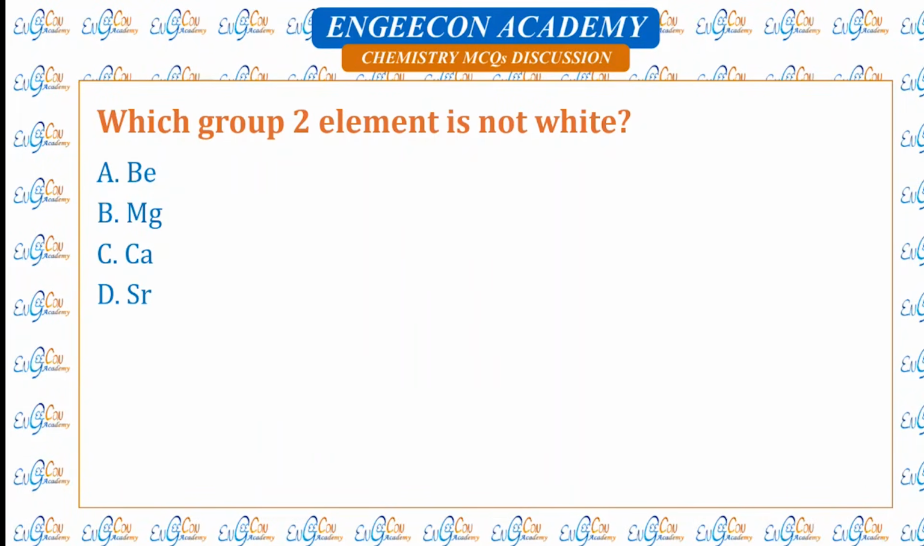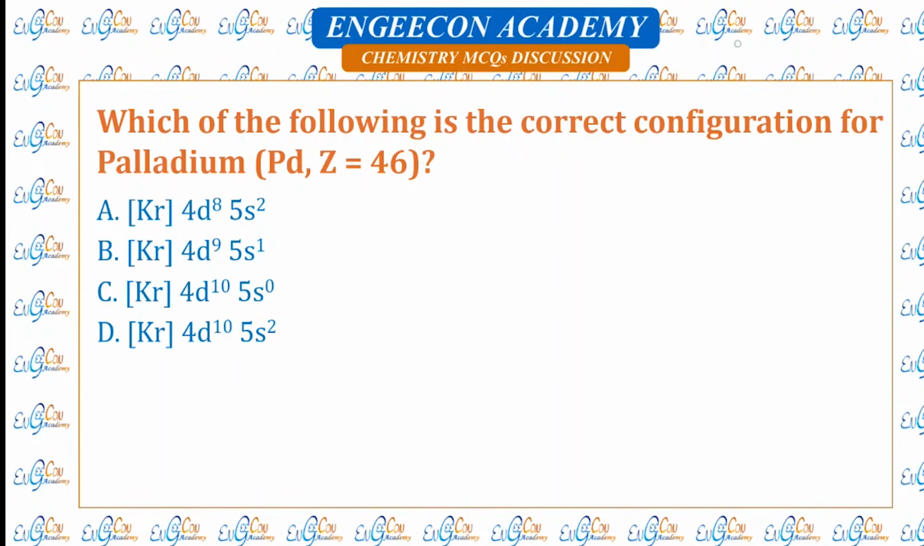Which group 2 element is not white? So all of the elements are white except beryllium, which is grayish silver in color. This has previously been asked in entry test exam.